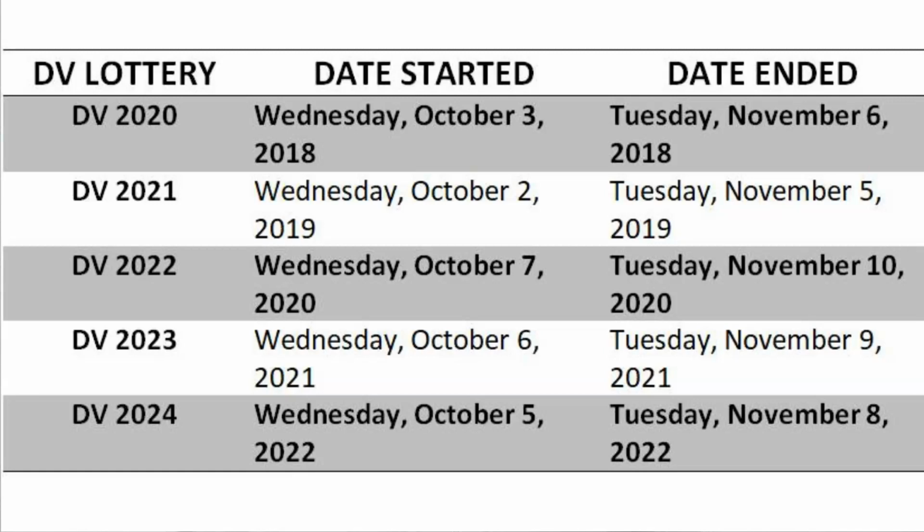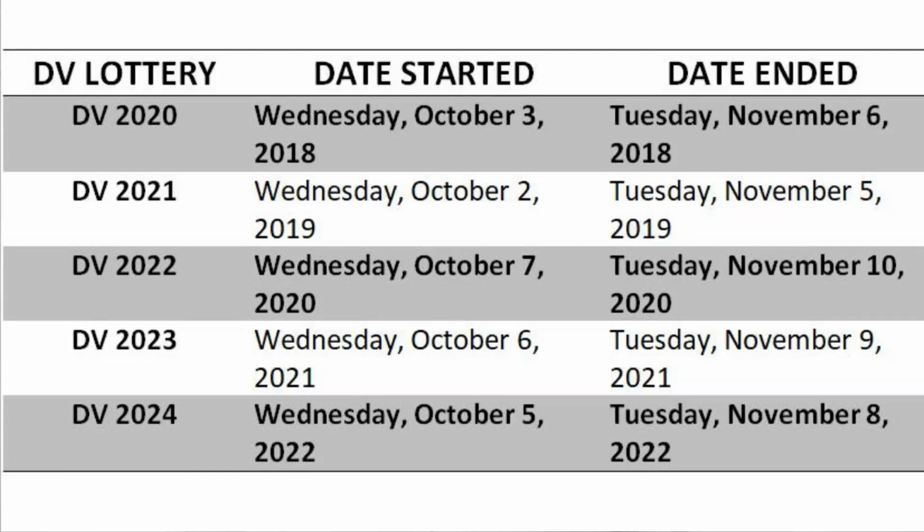In 2020, the first Wednesday in October was October 7th, and that was when the diversity visa lottery began. And it ended in November on the Tuesday that immediately followed the 7th, which was November 10th. In 2021, the diversity visa lottery began on October 6th, which was the first Wednesday in October, and it ended on the Tuesday that immediately followed the 6th in November, which was November 9.